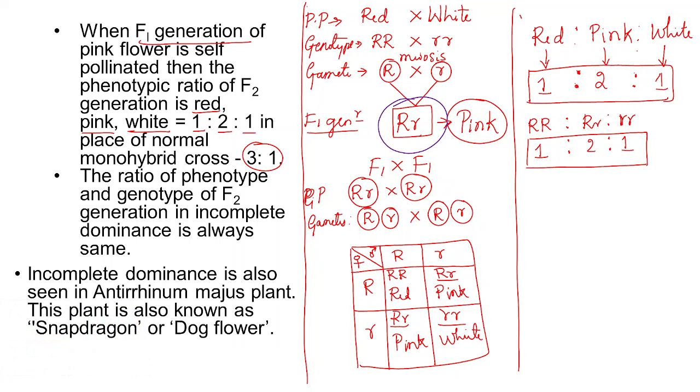According to Mendel, what should the result be? Either red or white. But here the result is intermediate, that means pink. Neither red colored nor white colored flowering plants are obtained. Instead, the pink colored flowering plant has been obtained.